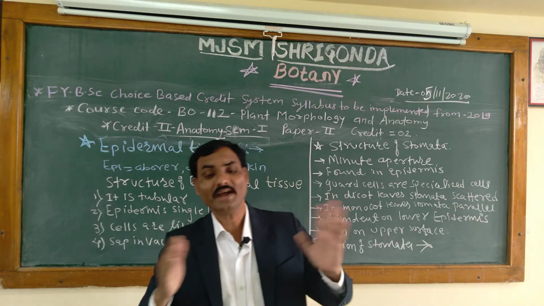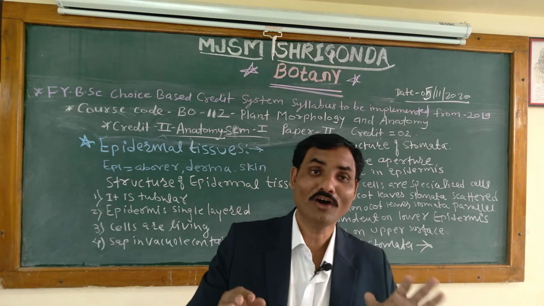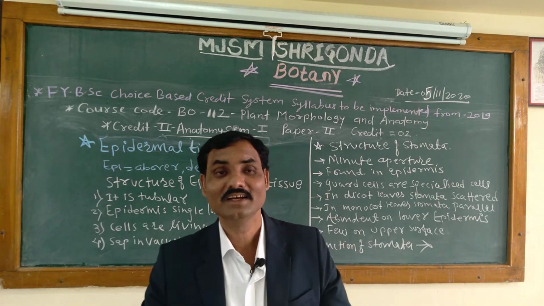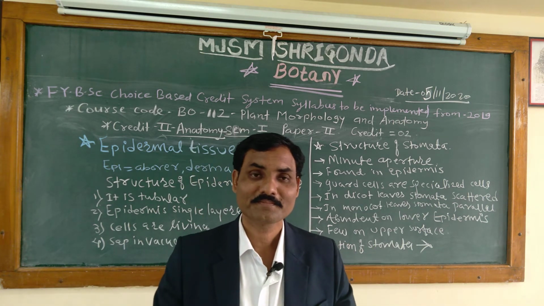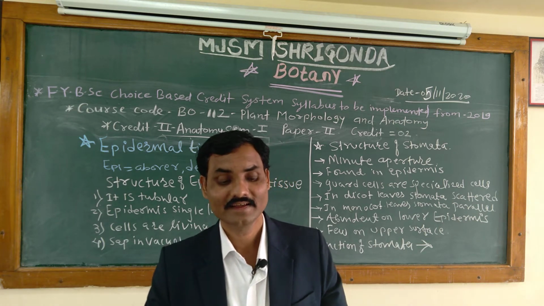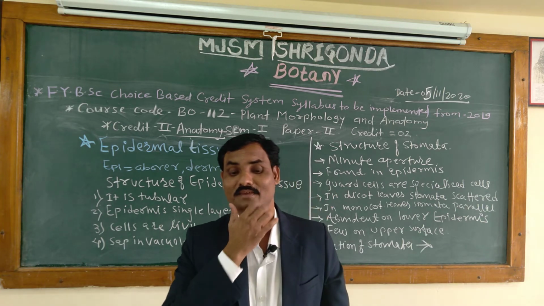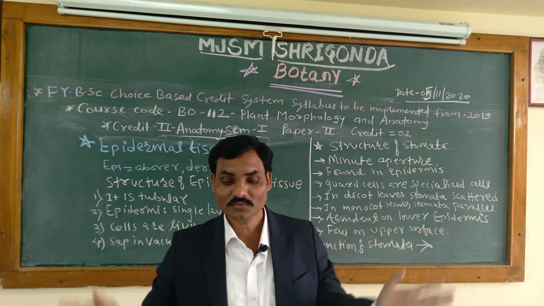Trichomes are classified into a number of types on the basis of their morphological characters, that is hairs, scales and water vesicles. In this way they are classified into different types.